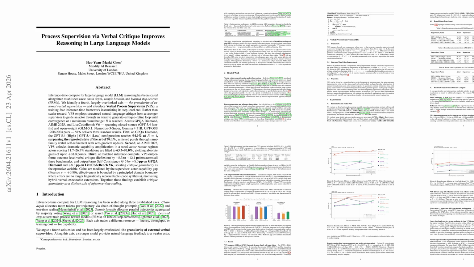At matched inference compute, VPS outperforms reflection by plus 8.5 to plus 12.1 points across all three benchmarks and beats self-consistency at 5 by plus 5 points on GPQA and plus 8.3 points on LiveCodeBench, isolating step-level critique as the causal variable rather than extra compute. The benefit scales strongly with supervisor-actor headroom, Pearson R equals plus 0.9, but collapses in code synthesis, where runtime errors are not linguistically representable, motivating hybrid verbal-executable supervision.